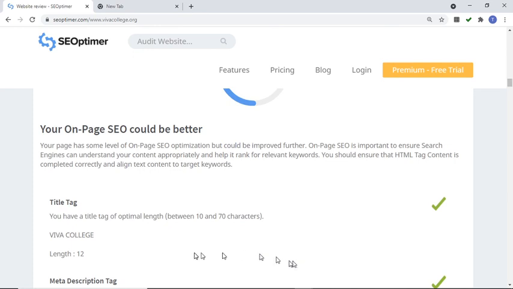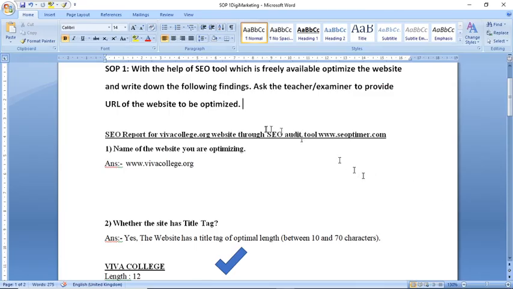So here you have a title tag of optimum length. Okay, so the range is between 10 and 70. So Viva College's title is optimum, right? The optimal length is 12, so it is showing a tick mark. So that is our question.